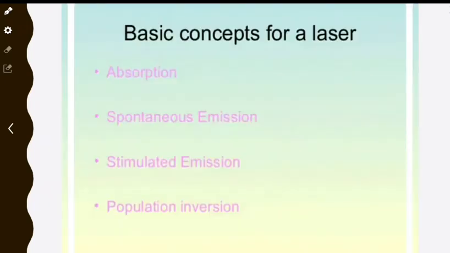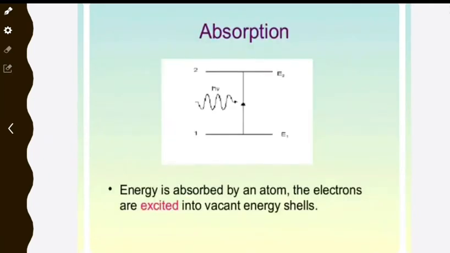Basic concepts of laser. The main concepts are stimulated absorption, spontaneous emission, stimulated emission and population inversion. At first we are going to see about the absorption. Here at first the atom is present in the ground state. The atom has to acquire certain energy from the solar radiation and it moves from the ground state to the excited state. This is called stimulated absorption. So you have to stimulate the atom by means of a photon of energy E equal to h nu. By acquiring that energy, the atom moves from the ground state to the excited state. This is called stimulated absorption.